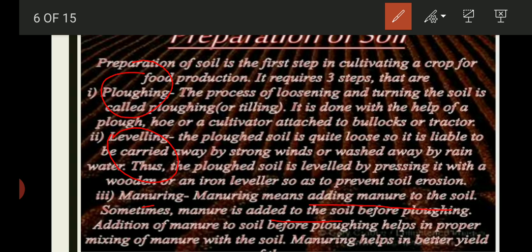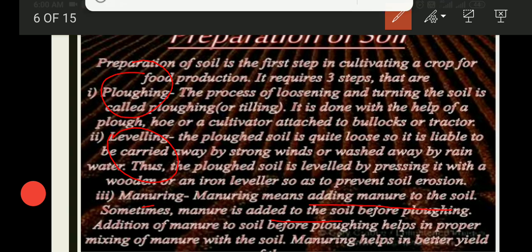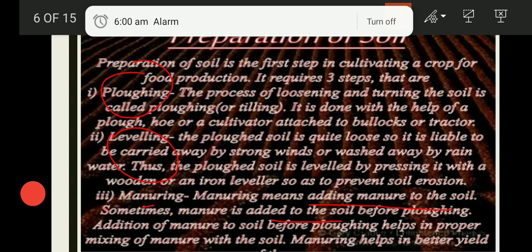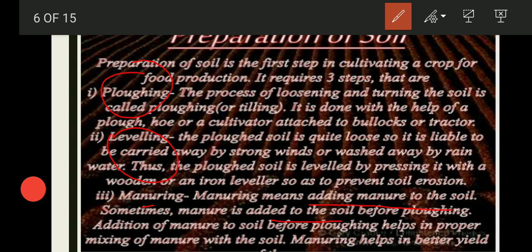So the farmers have to add certain substances to the field to replenish the soil with nutrients. And these substances that are added to the soil for the nourishment and for the healthy growth of the plants are called manure and fertilizers. And the use of manure and fertilizers is called manuring.